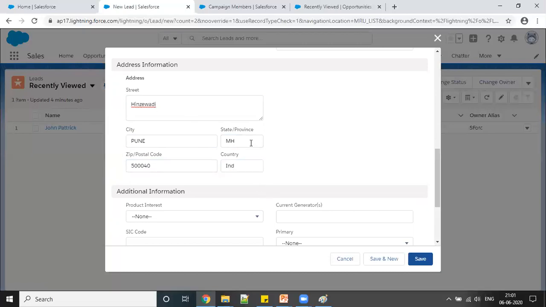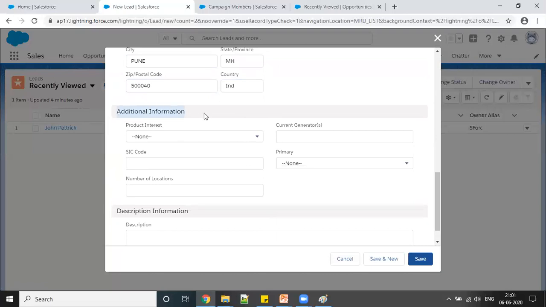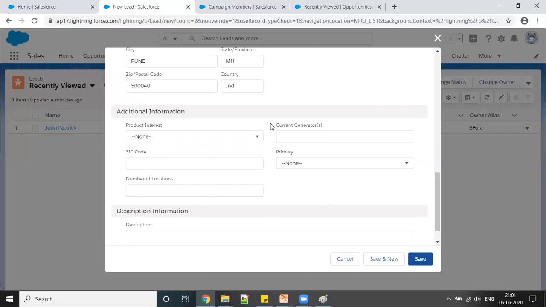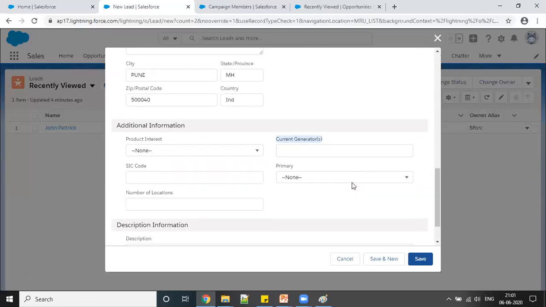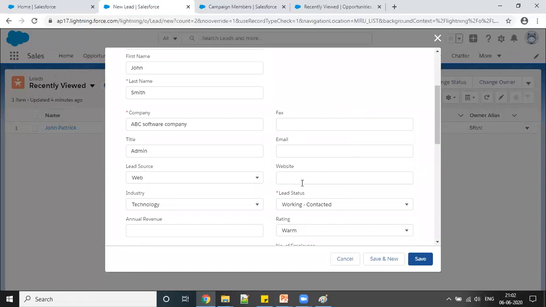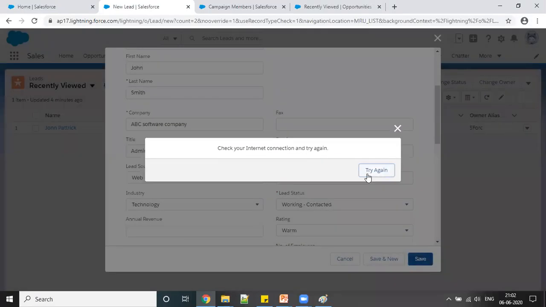So this is address information, and additional information like in what product they are interested. You can choose from here, current generator and all the details you can select from here, and you can create their website if needed. So if it's ABC, simply we can just type www.abctech.com something. You can provide their email and all. So you just save this.